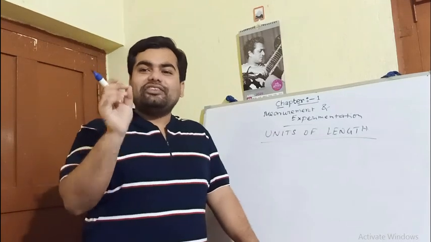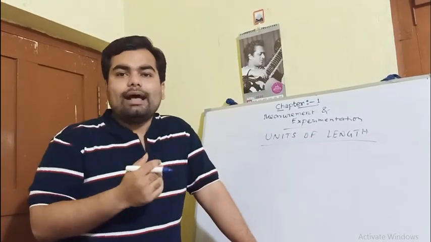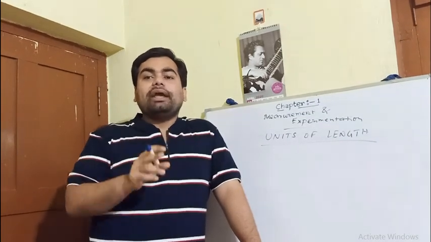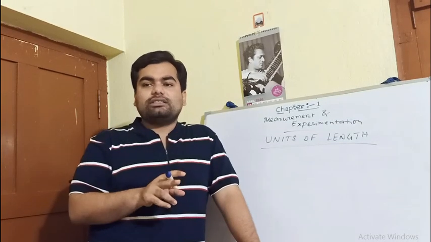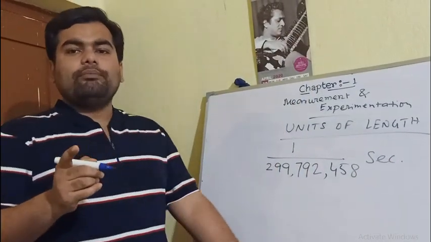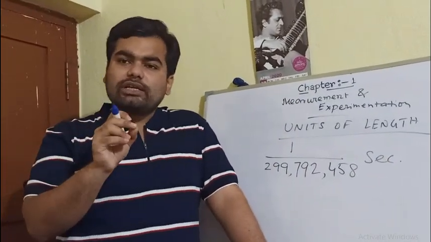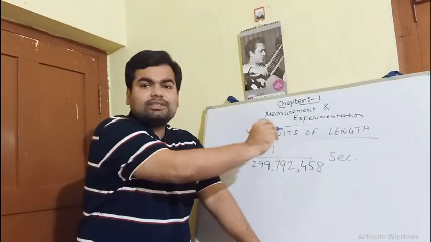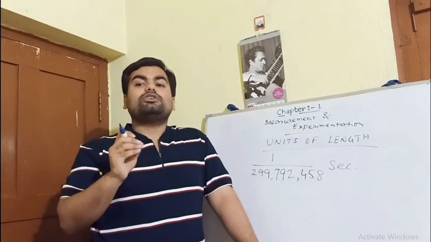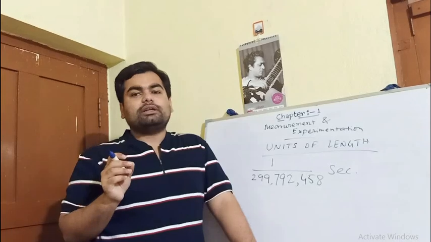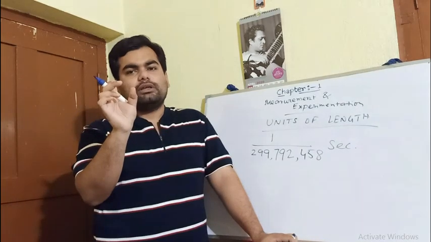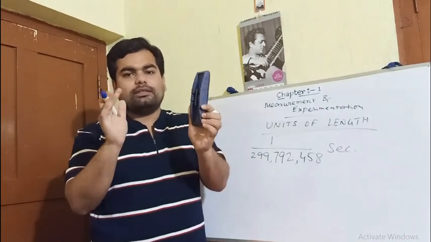In the year 1983, meter was redefined as the standard meter. So what is the definition of a standard meter? It is the distance travelled by light in a particular fraction of a second. So standard meter is defined as the distance travelled by light in this much time in air or vacuum. Some subunits of meter for small measurement are centimeter, millimeter, micrometer, nanometer, etc. These are the smaller units to measure small distance, small length.